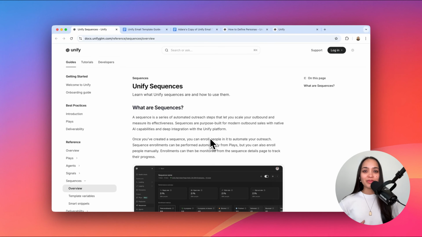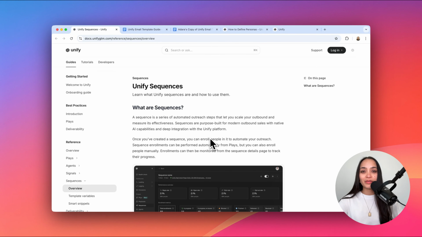Welcome to Unify Sequences. In this video, we're going to learn what sequences are and build our first one together. A sequence is a series of automated outbound emails that lets you send custom messaging to your ideal customer profile at scale. Once you write a sequence in Unify, you can call it from your plays, and you can also manually enroll prospects into your sequences. Let's go ahead and create our first sequence.